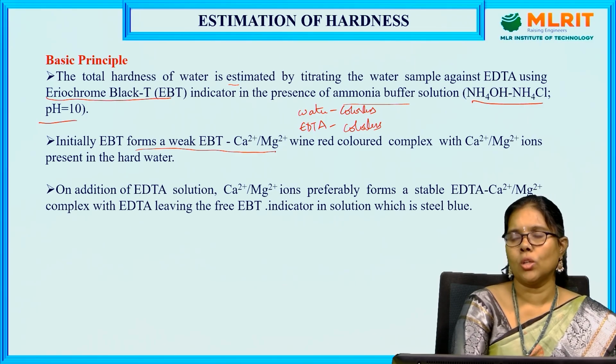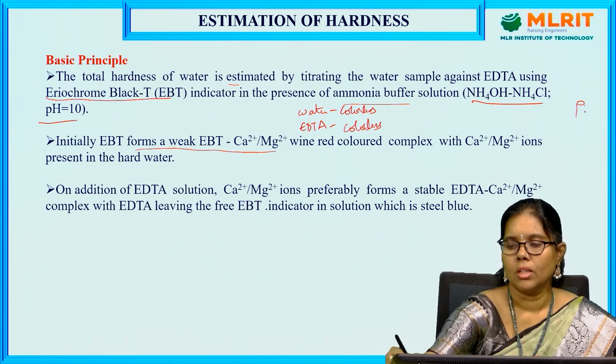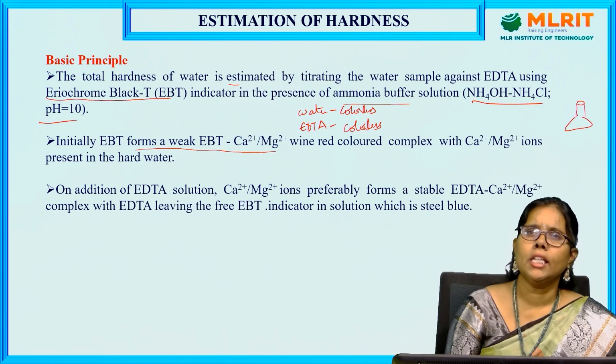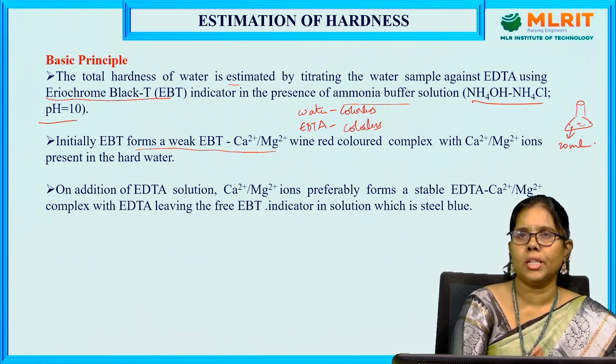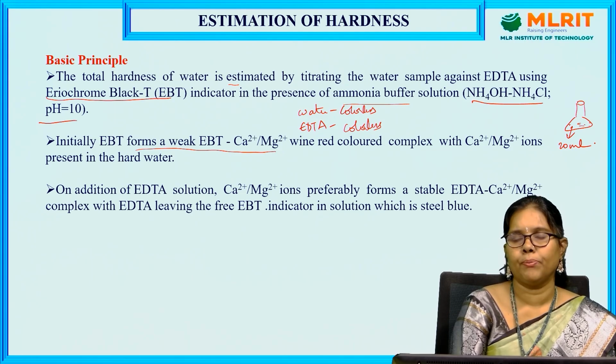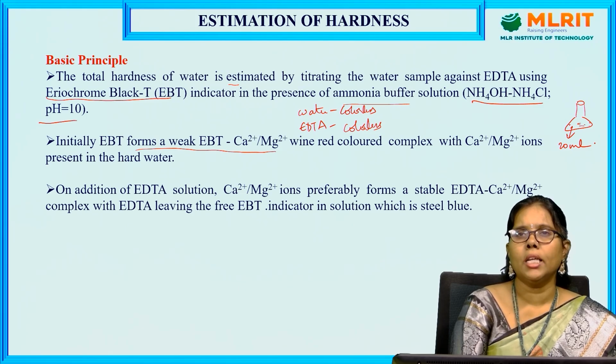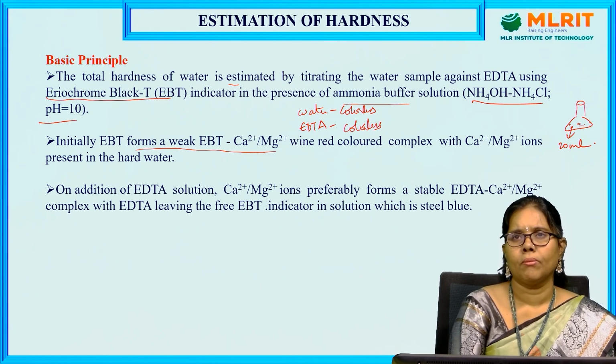So, let us take a conical flask. Take any sample volume you wish, either 20 ml or 50 ml. Take 20 ml of the water sample into it. Add Eriochrome Black T indicator. If we add calcium and magnesium ions, that is, the water and EBT, into the conical flask, EBT immediately reacts with the calcium and magnesium present in the water. It forms calcium EBT complex and magnesium EBT complex.